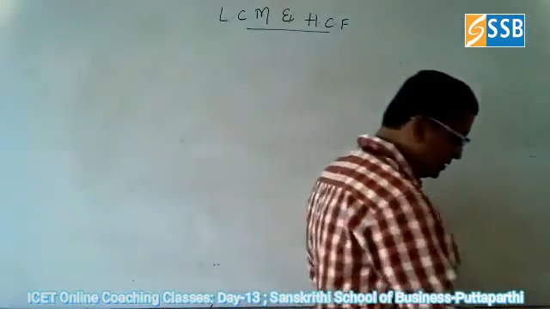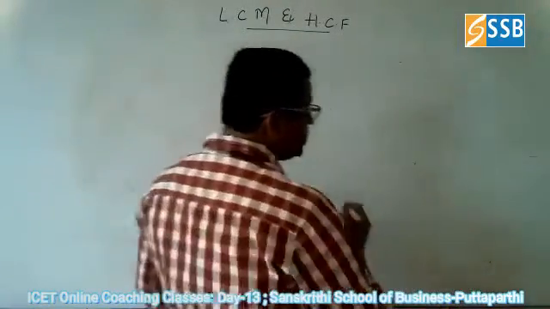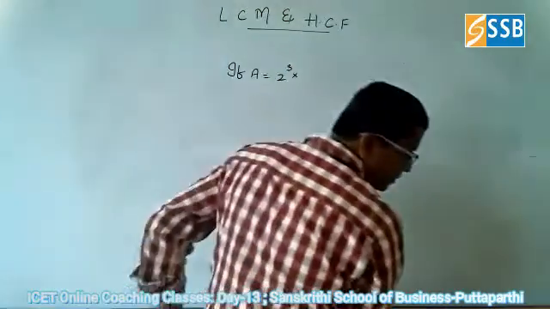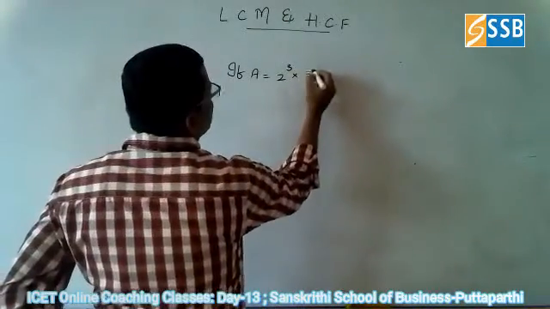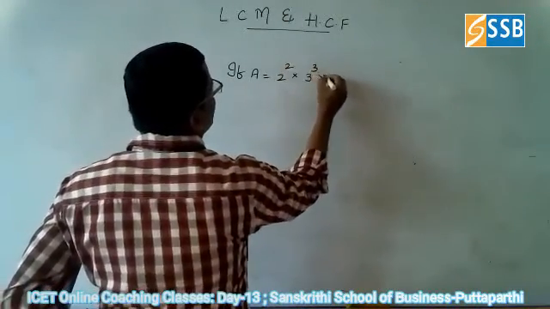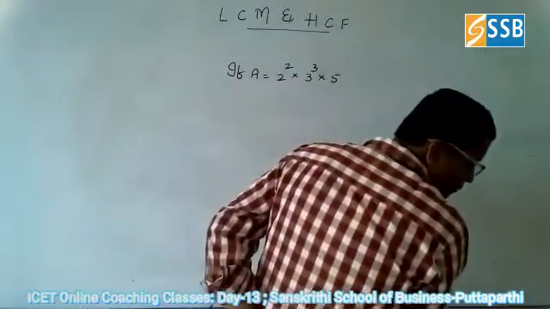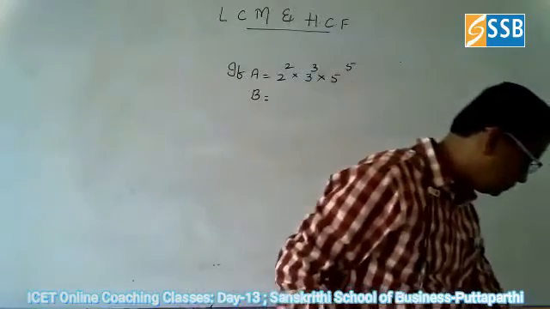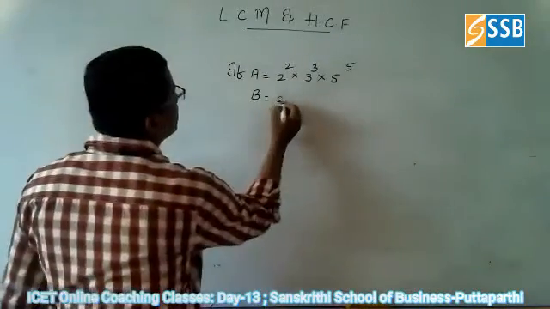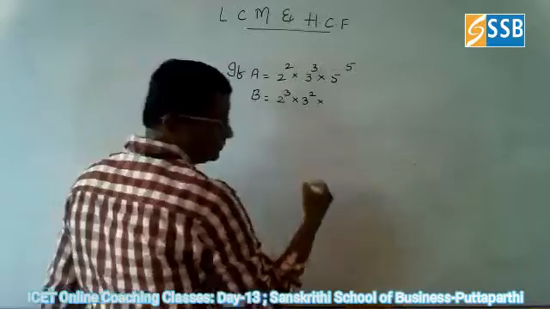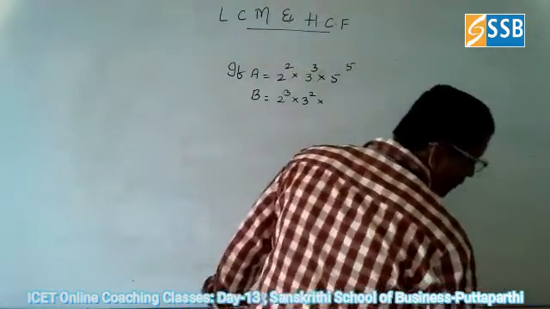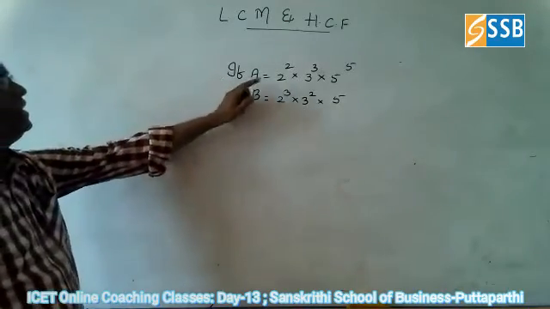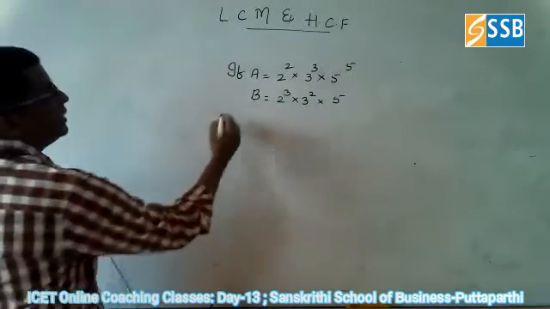See here, the question is like this. If A is equal to 2 cubed, 3 square, 5 power 5 and B is equal to 2 square, 3 cubed into 5. If the two numbers are given, if A is equal to this one and B is equal to this one, then find the HCF.